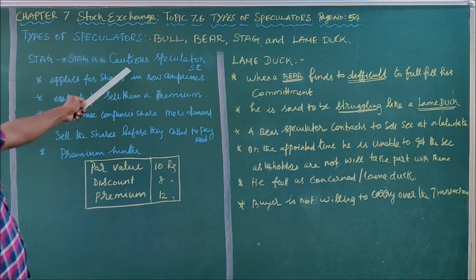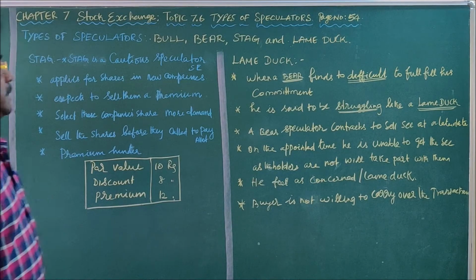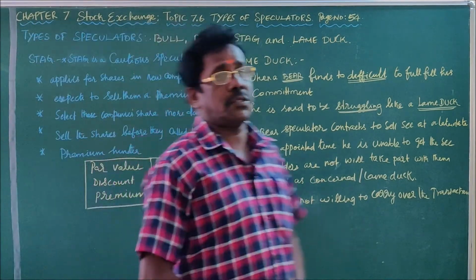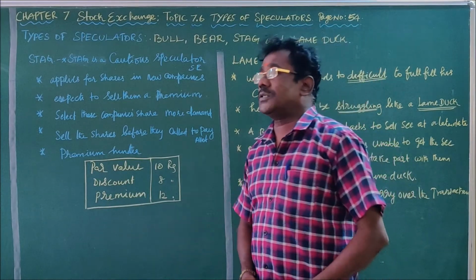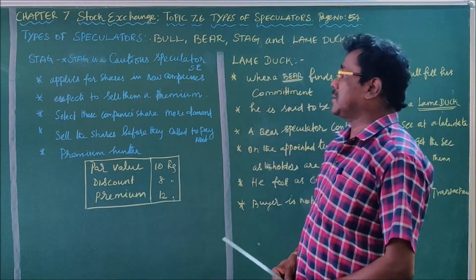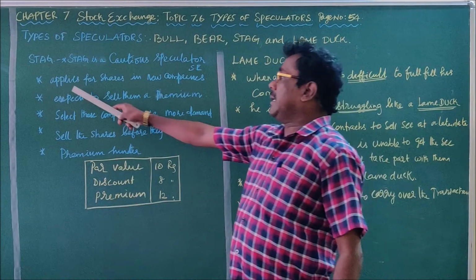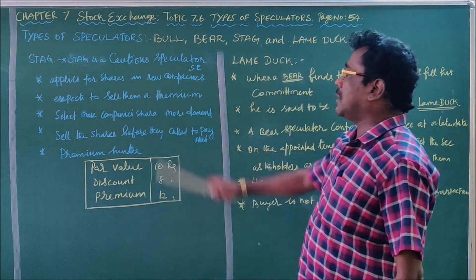Stag is a cautious speculator in the stock exchange. He applies for shares in new companies.